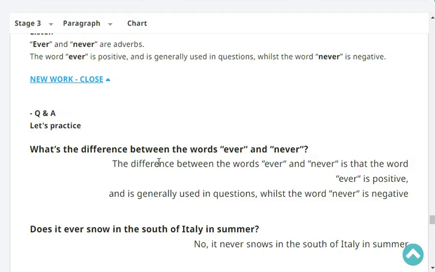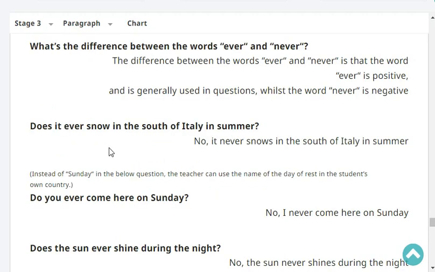The difference between the words ever and never is that the word ever is positive and is generally used in questions, whereas the word never is negative. Does it ever snow in the south of Italy in summer? No, it never snows in the south of Italy in summer.